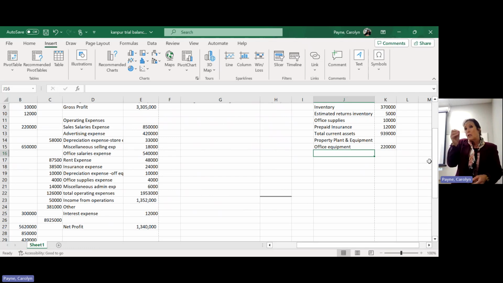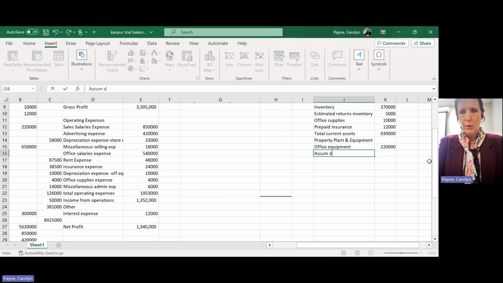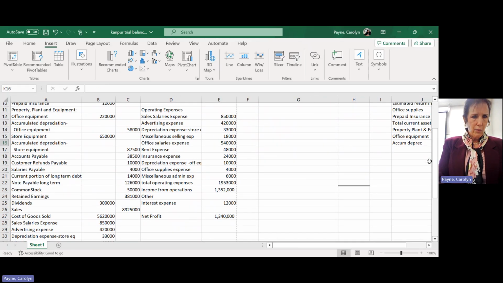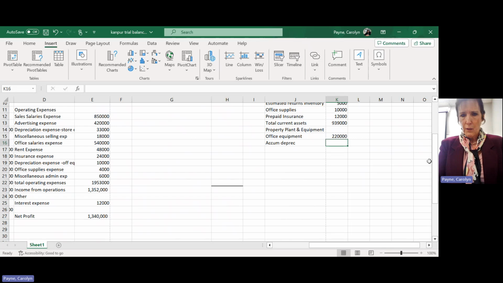Okay, so accumulated depreciation is a negative number. So we oftentimes put brackets around it to show that it is a negative number. It reduces our fixed assets down to book value. Okay, so accumulated depreciation. B, C14.